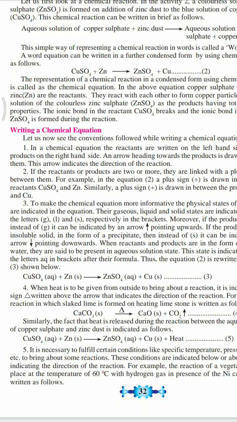It is necessary to fulfill certain specific conditions like temperature, catalyst, etc. to bring about some reactions.